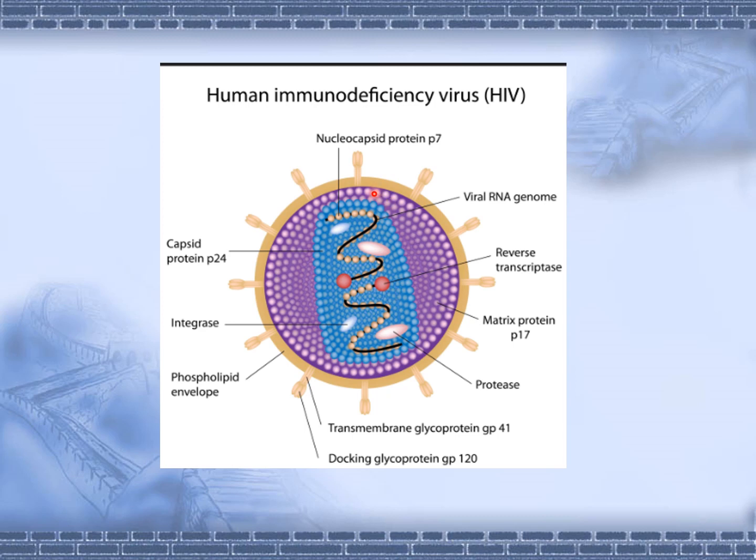Similarly, another picture shows the human immunodeficiency virus, HIV, and you can well appreciate the presence of the reverse transcriptase enzyme, the protease enzyme, and the integrase enzyme, all of which are important for carrying out the various steps of replication of the viral particle. Similarly, there is the phospholipid envelope, and there is the presence of the transmembrane glycoprotein and the docking glycoprotein 120.